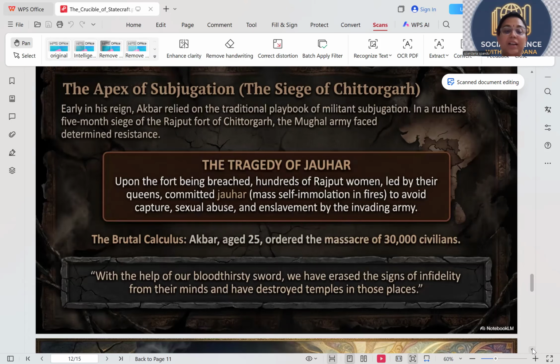Wars are very very bad. With the help of our bloodthirsty sword, we have erased the signs of infidelity from their minds and have destroyed temples of those places. This was written in Akbarnama probably.